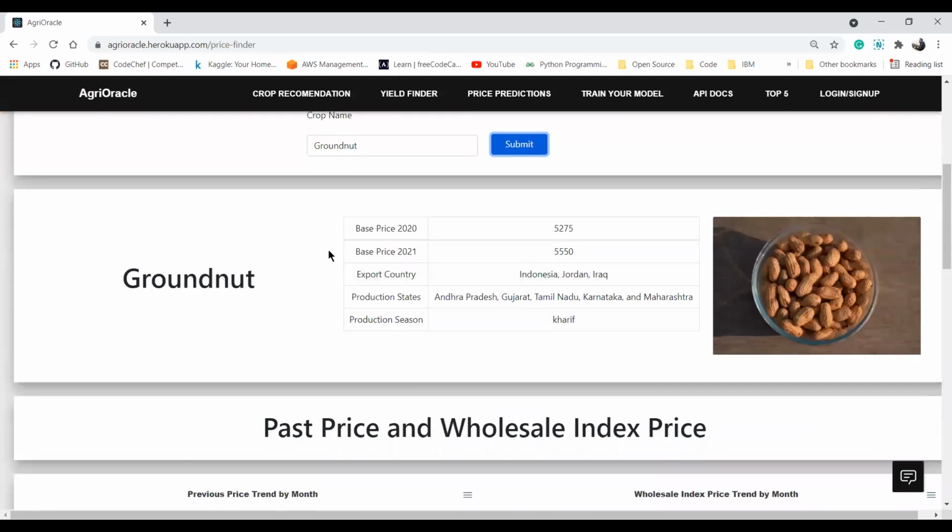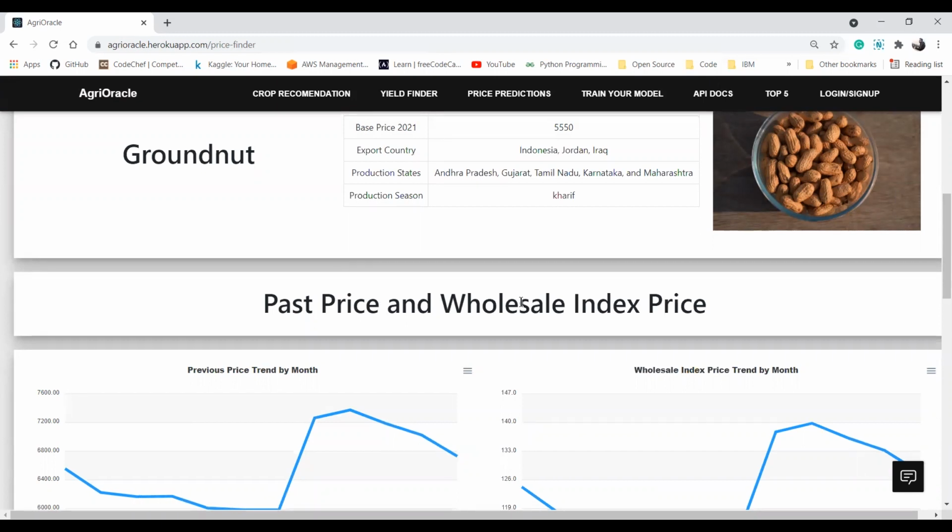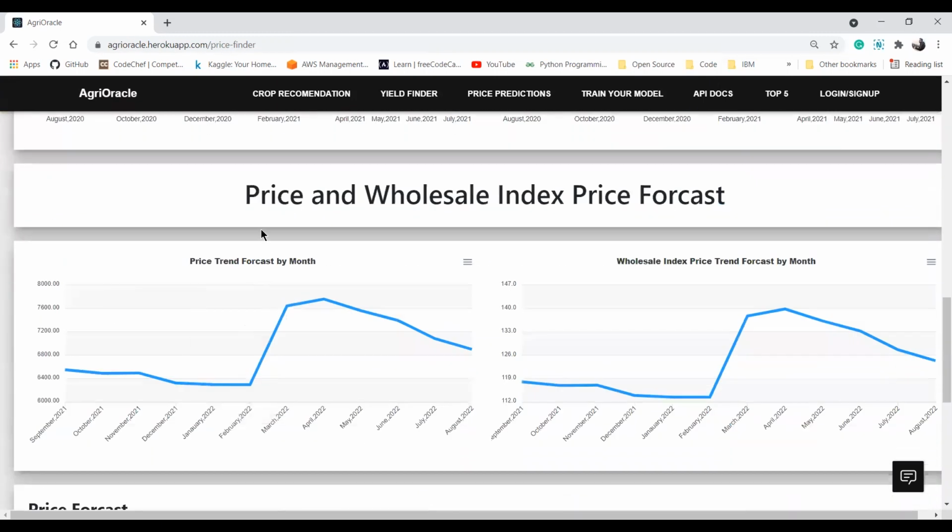And the information is generated. You can see that the base price of 2020 was 5,275. The base price of 2021 is 5,550. So likewise, the information is given to you. And these are all the past year price and wholesale price index. And these are the forecast values which we have predicted of price and wholesale index.